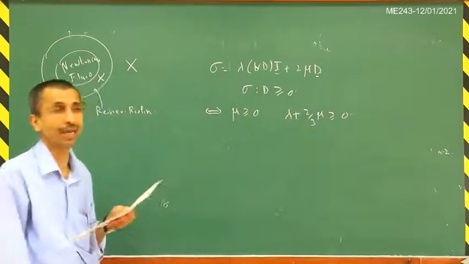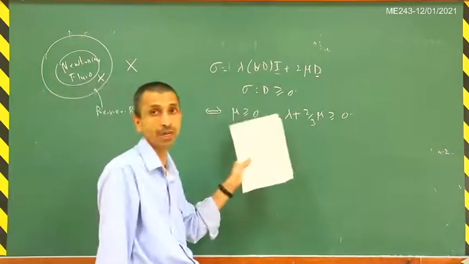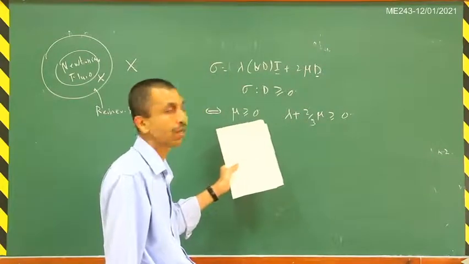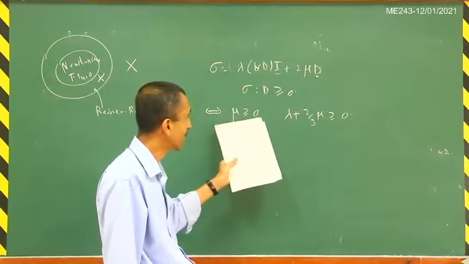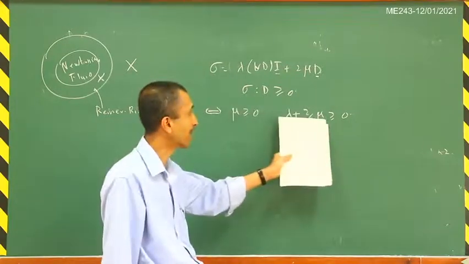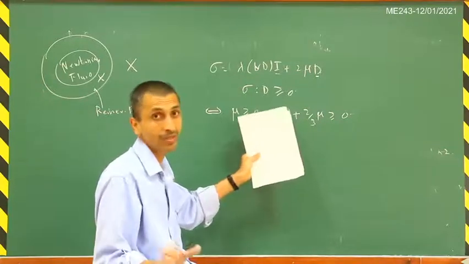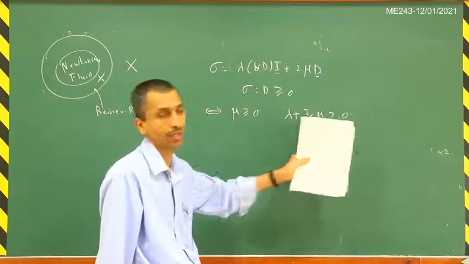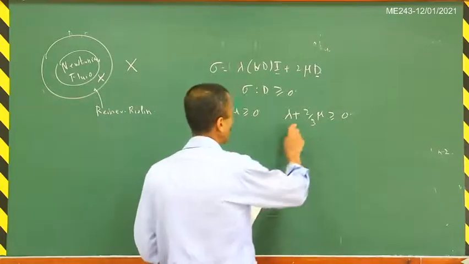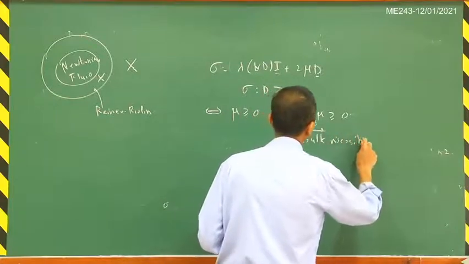By discussing the Lame coefficients for an elastic solid, we had shown these particular inequalities, and so the same proof will hold even in this case. So the dynamic viscosity coefficient should be greater than or equal to 0, and then this combination of the dilatational viscosity and the dynamic viscosity should be greater than or equal to 0. So basically your lambda can be negative, but this combination should be greater than or equal to 0. This part here is known as the bulk viscosity, so the bulk viscosity should be greater than or equal to 0.